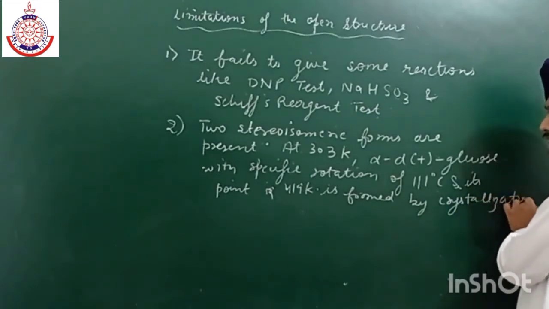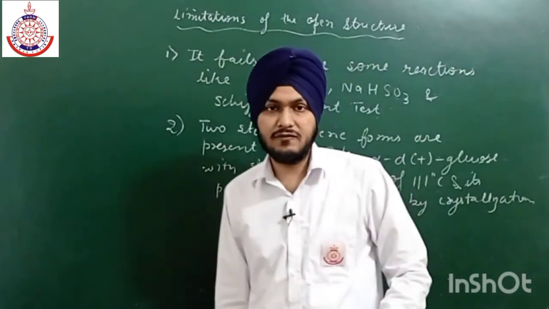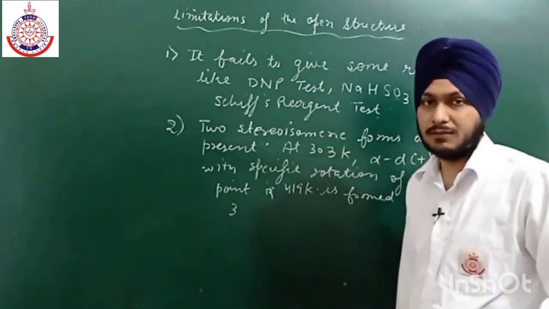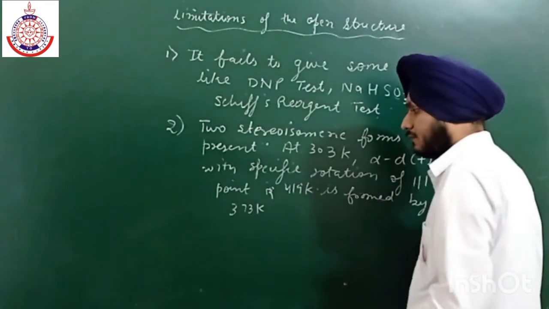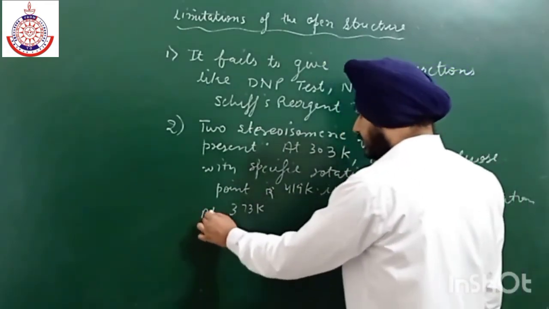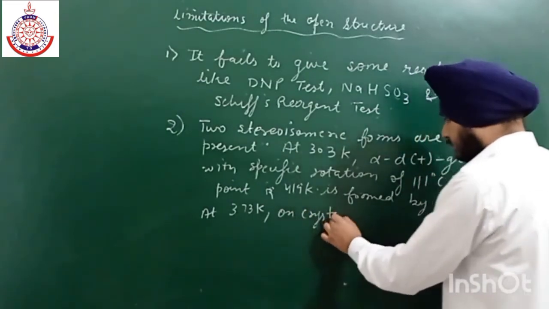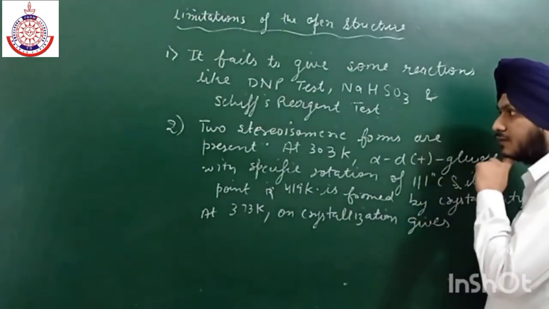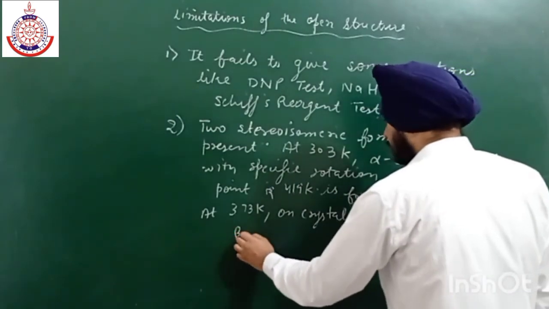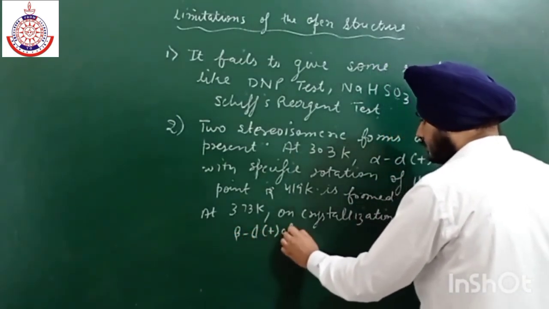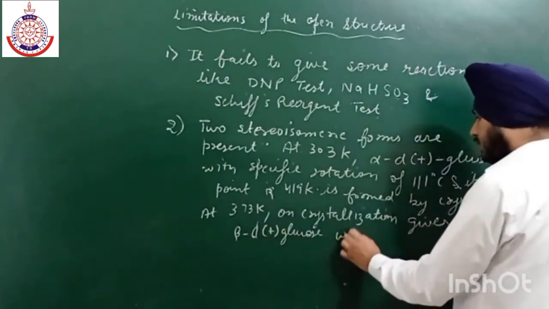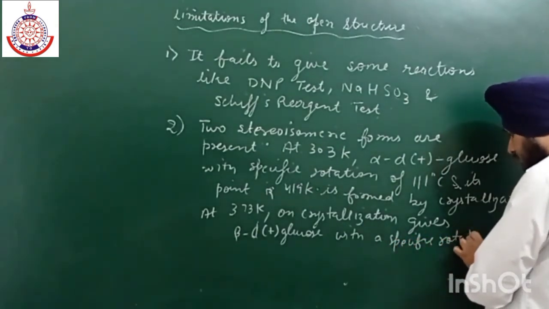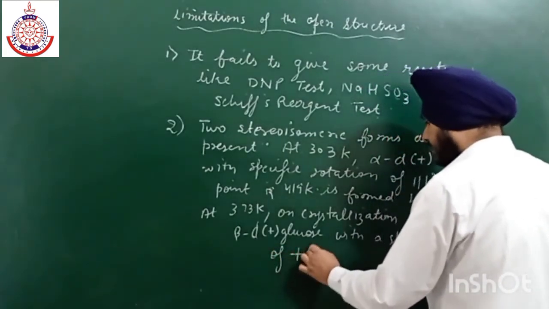Similarly, if we do the crystallization at a high temperature, near about 373 Kelvin, it gives the other stereoisomer, that is beta D positive glucose, with a specific rotation of plus 19.2 degree.